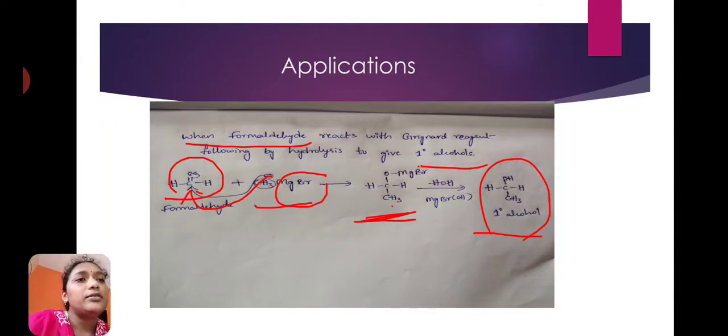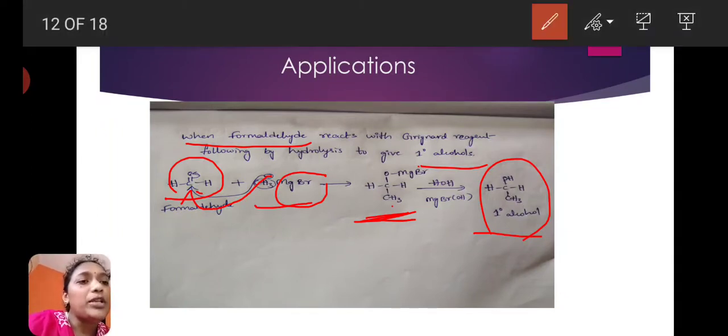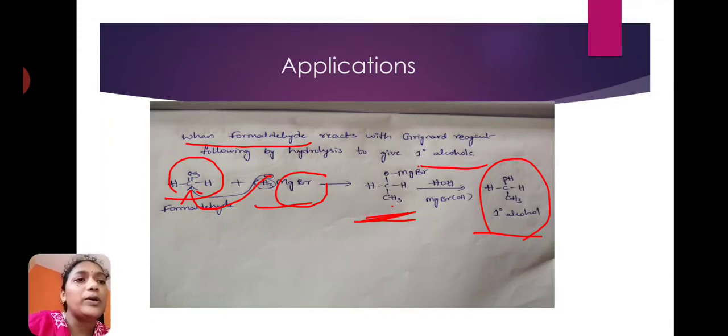Here, primary alcohol means the hydroxy functional group, the alcoholic functional group, is directly attached to the primary carbon. That's why this is called primary alcohol.